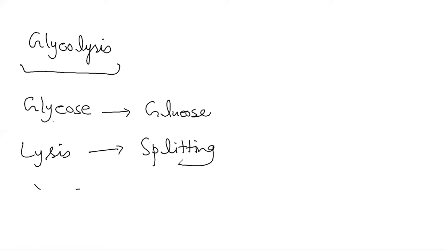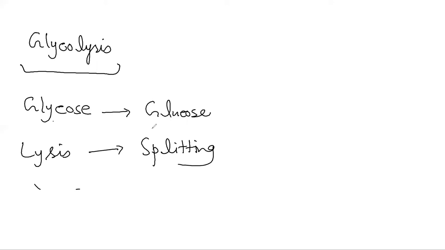Okay, so lysis means splitting or breakup, and the word glyco actually comes from the word glycose, which was once upon a time used for glucose, but that is a very, very old terminology. Now we don't use glycose anymore, rather we describe it as glucose. So in the process of glycolysis, there is a splitting of the glucose molecule. Okay, so glucose is the main substrate from which the process of glycolysis is going to start.